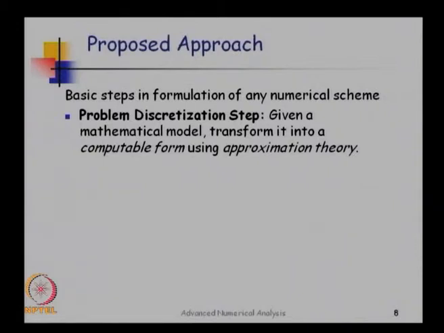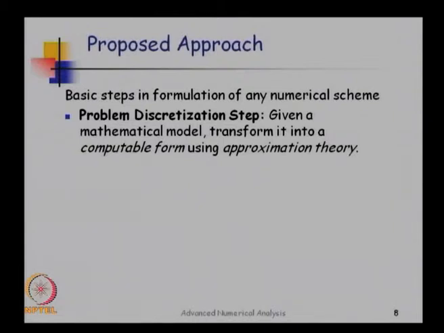So many times you have mathematical problems that cannot be directly solved using existing methods. When I say that they cannot be directly solved, I mean that they cannot be analytically solved. If they cannot be analytically solved, you have to construct approximate solutions.